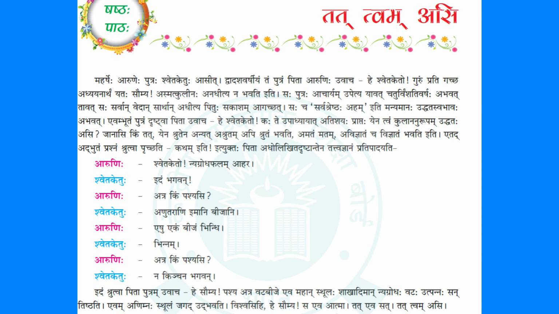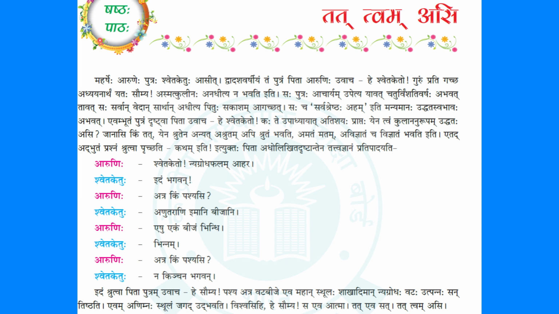Aruni asks his son. Next, amatam matam. Matam is opinion. Amatam, no opinions. Even when there are no opinions about something, you will frame an opinion if you have that knowledge. Do you have that knowledge? Avidnyatam, vidnyatam. Vidnyatam, known. Avidnyatam, unknown. Even the unknown things become known things. Very hard, right? We have to work hard to make unknown things into known things. So Aruni asks his son, do you have that knowledge which makes you know the things which are unknown to you?